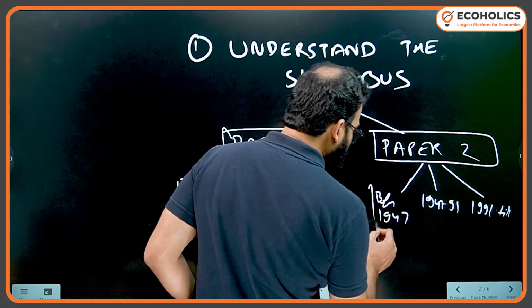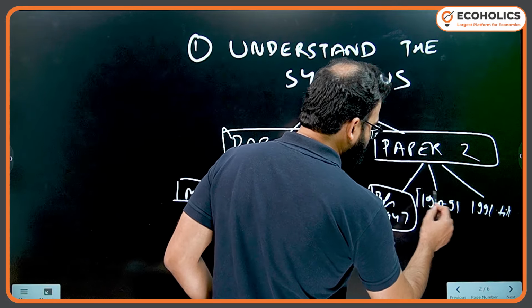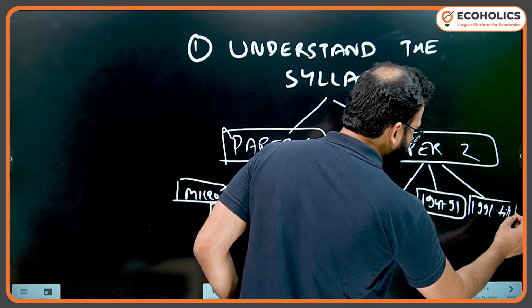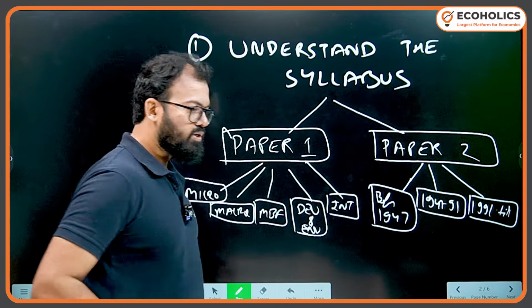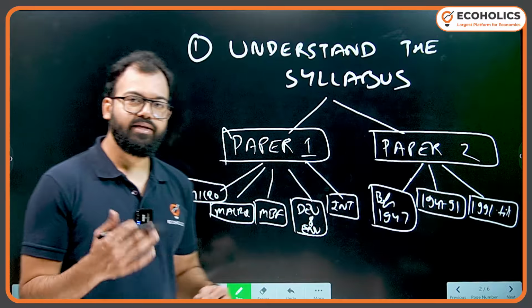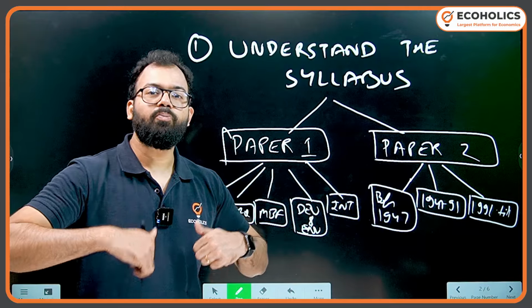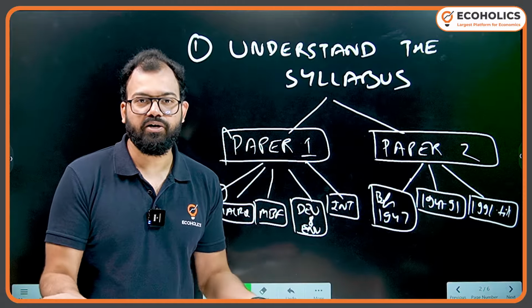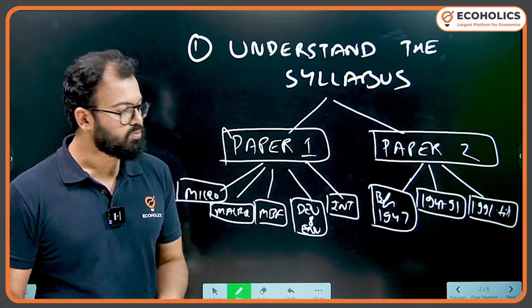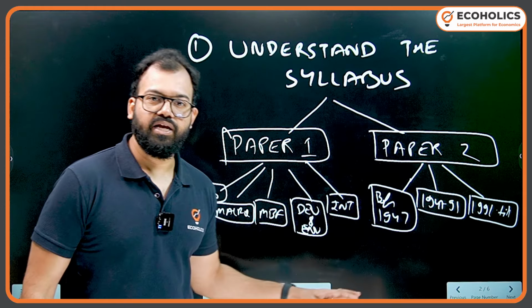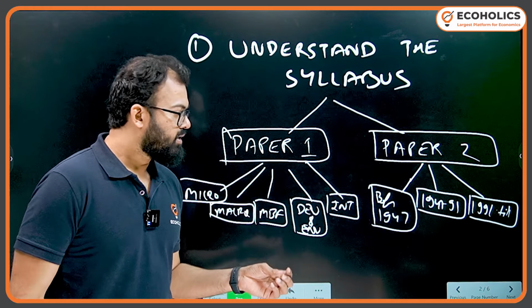Now, if I talk about paper 2, paper 2 is much more difficult. Why? Because it looks very easy on the eyes and you will enjoy reading it, but writing is a challenge, understanding is a challenge, and forming opinions, which is obviously part of the UPSC examination, whether it's GS or optional, you will face certain challenges if you struggle in that.